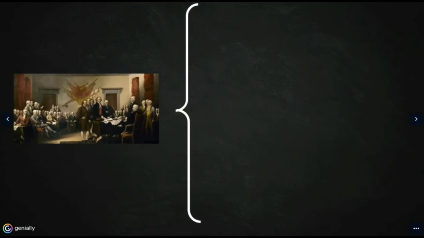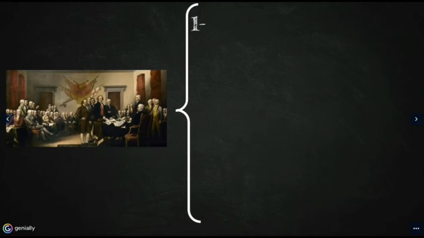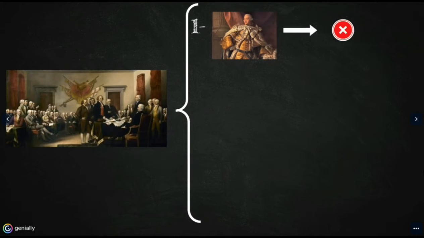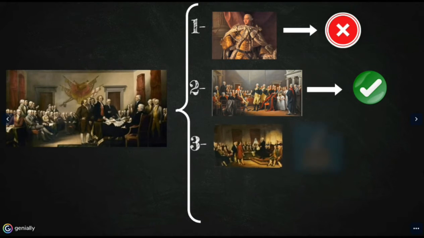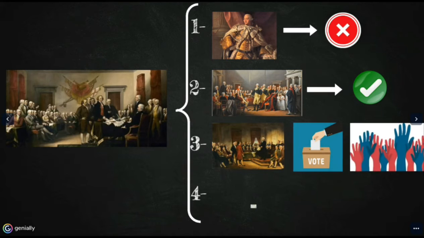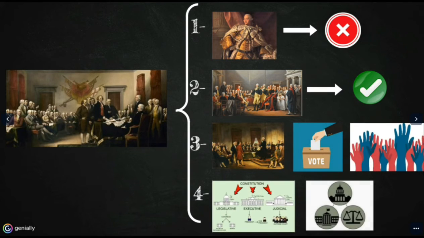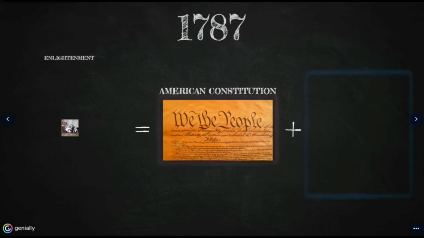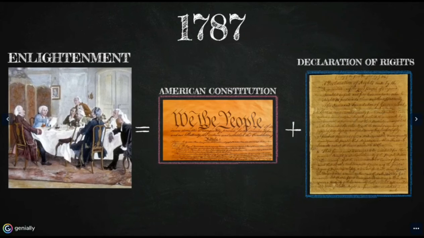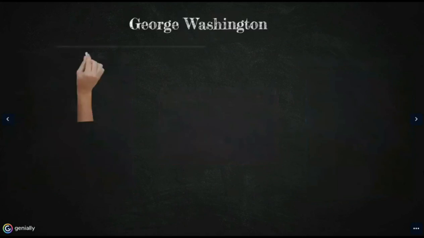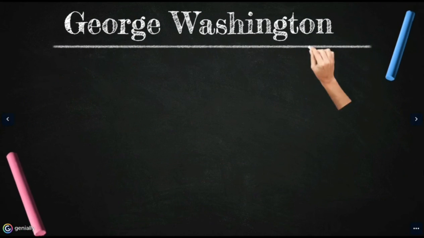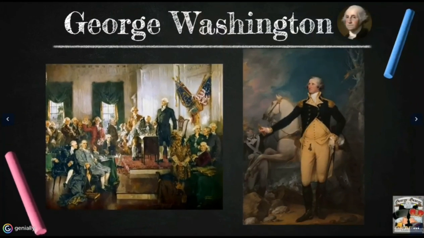The new government of the United States was different than the British government. They decided that they didn't want to be ruled by a king anymore. They wanted a government that was ruled by the people. The new government would be a democratic government with leaders elected by the people and balances of power to make sure that no one could become a king. The American Constitution in 1787 is the first in history, and together with the Declaration of Rights, is a product of the Enlightenment. And finally, two years later, George Washington was elected the first president of the United States.